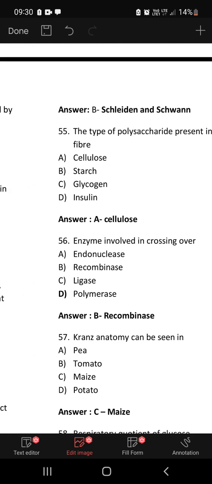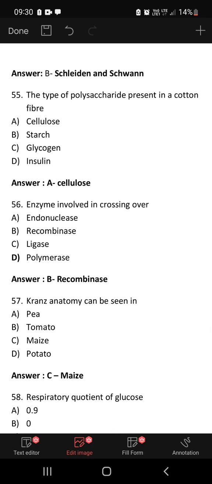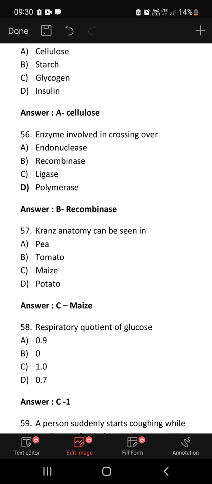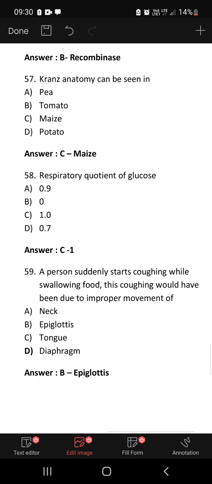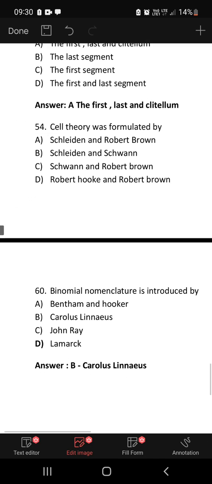It was modified by Virchow. The type of polysaccharide present in a cotton fiber is cellulose. Enzyme involved in crossing over is recombinase. Kranz anatomy can be seen in maize, which is a C4 plant. Respiratory quotient of glucose is 1. A person suddenly starts coughing while swallowing food. This coughing would have been due to improper movement of epiglottis. The last question of this paper: binomial nomenclature was introduced by Carolus Linnaeus.